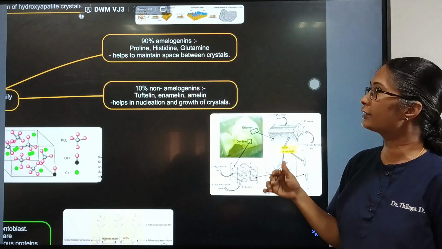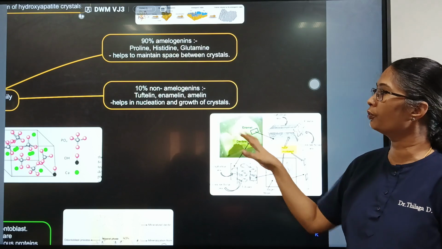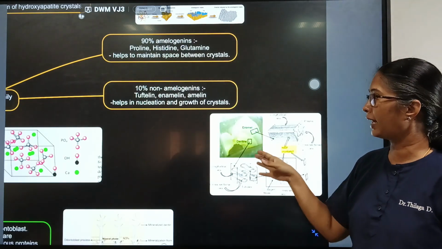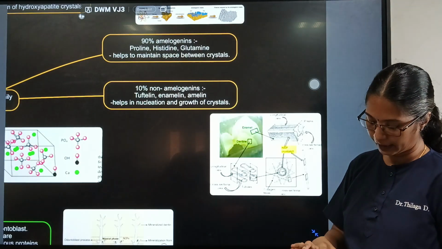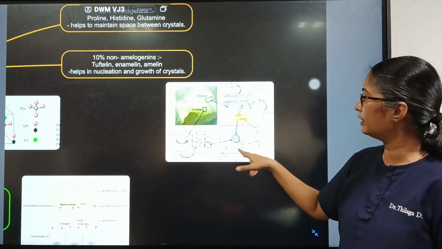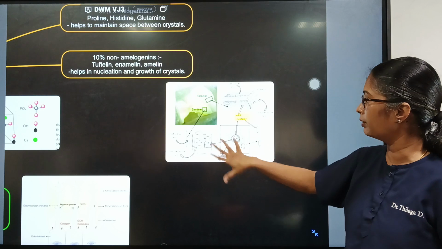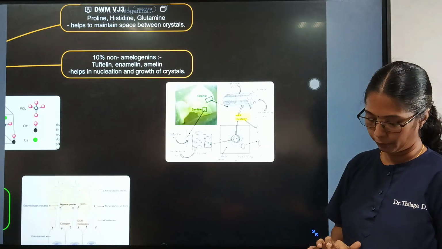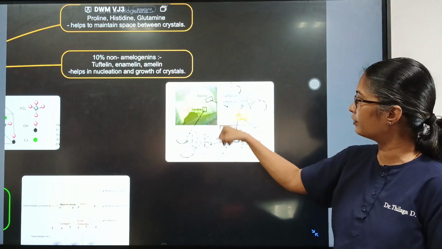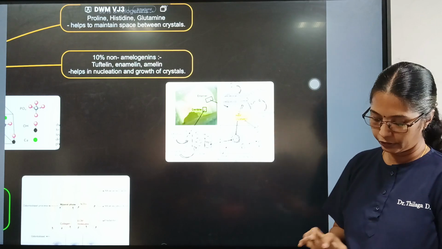When we see the theories of mineralization, we will come to know what kind of mechanism happens in the enamel for mineralization. We can see the nucleation which happens, and the enamel hydroxyapatite is deposited in a keyhole pattern when we see a section during mineralization.